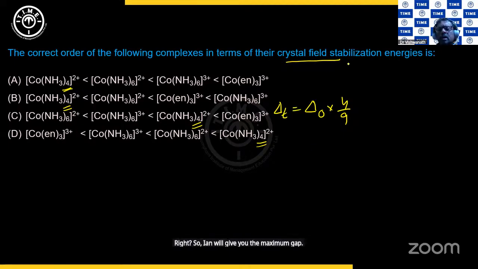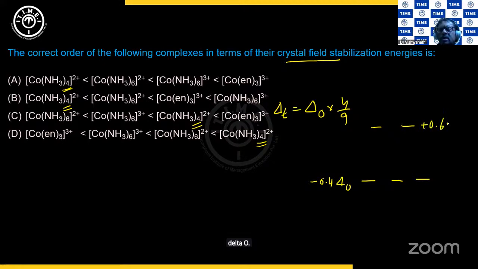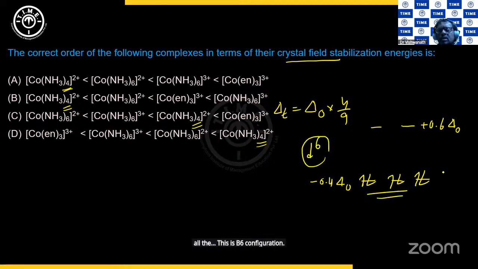So crystal field stabilization energies, if you're looking at octahedral, this is minus 0.4 delta O, that is plus 0.6 delta O, right? And a strong field ligand is going to give all, this is a d6 configuration with 6 electrons in the t2g.